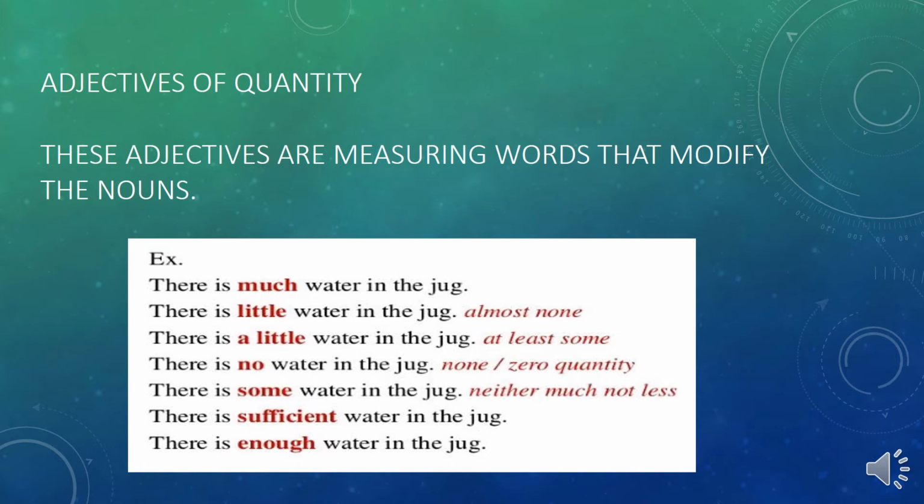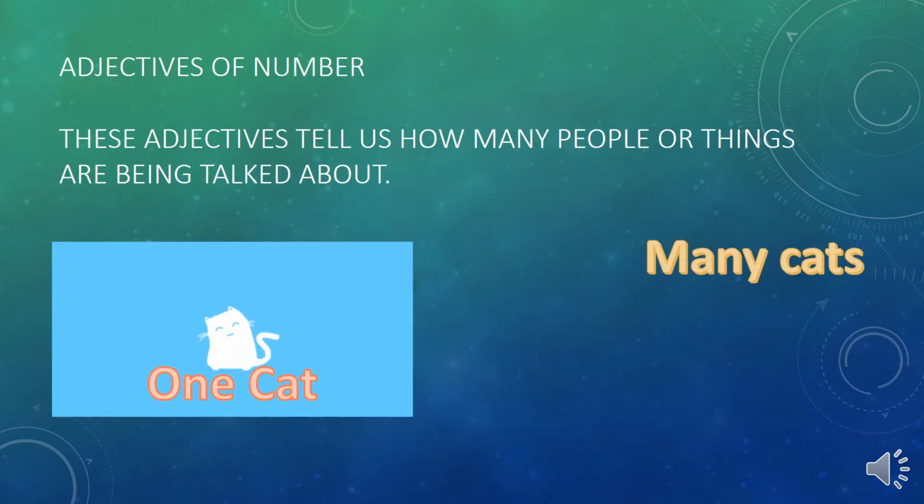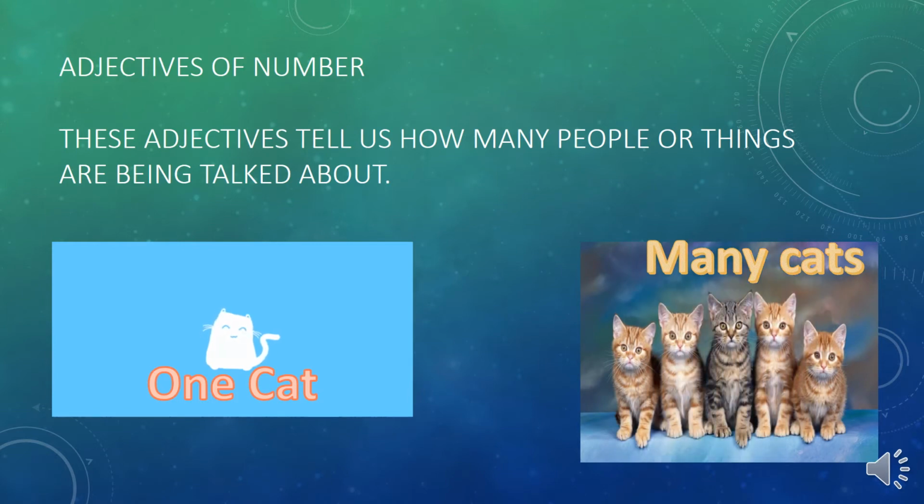At that time you use the adjective of number. You must remember numbers: when number comes to your mind, it comes as 1, 2, 3, 4. These adjectives tell us how many people or things are talked about. Like in the current picture, you can say one cat. How many cats are there? Only one. And many cats, but you can easily count the cats as well, like there are only 5 cats. So this is the adjective of number.